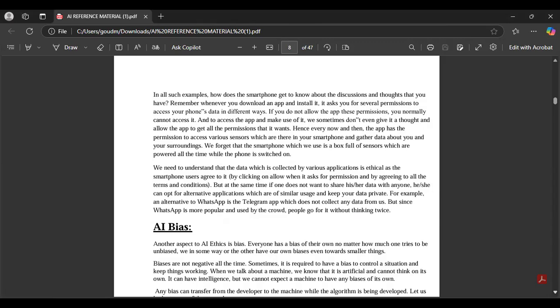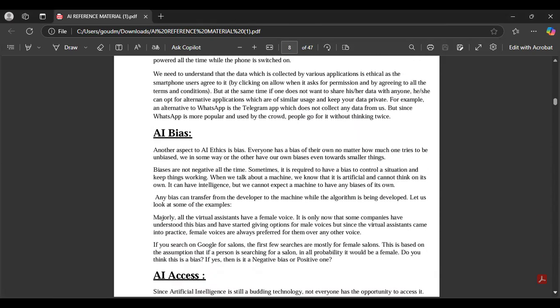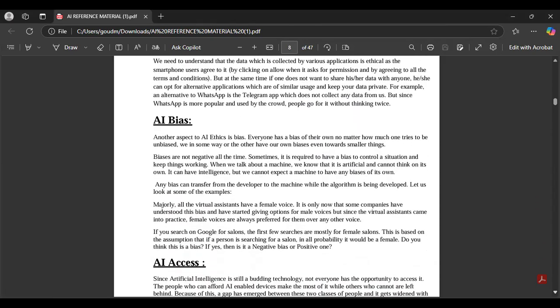You may get a 4 marks or a 2 marks question. Right, next is AI bias. Compulsory 2 marks question from this.